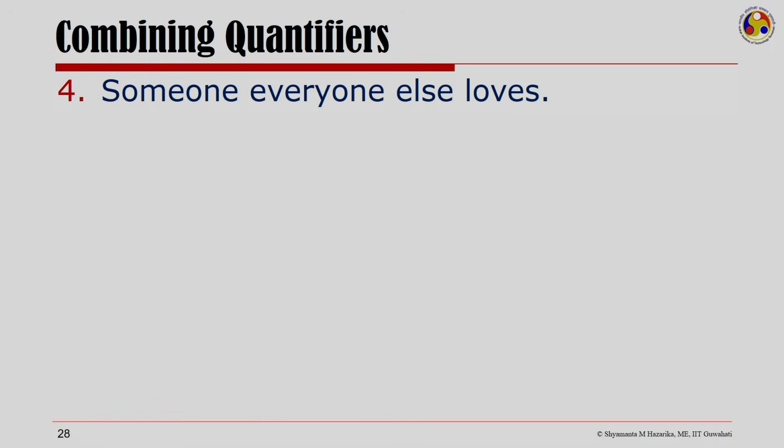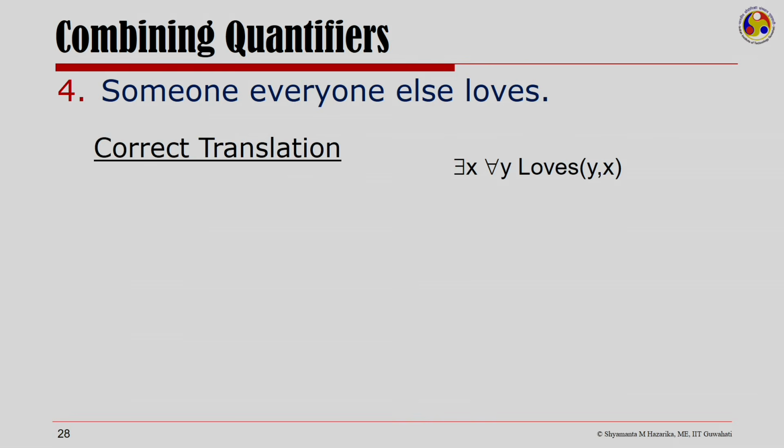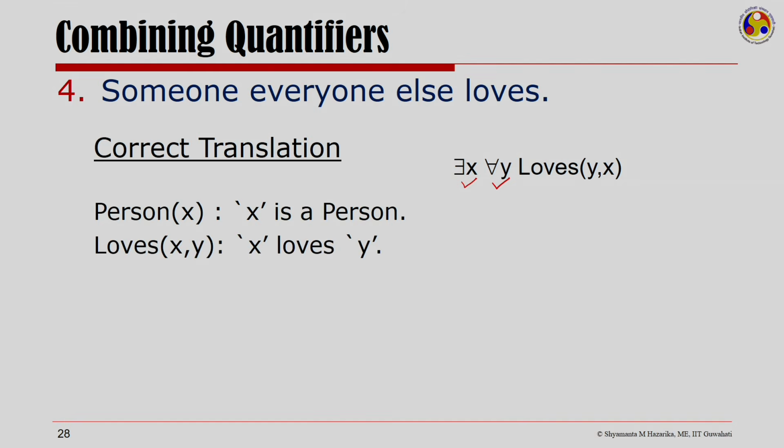Let us look at a very close statement, but hugely different in first order logic. Someone everyone else loves. So, the correct translation would be there is someone everyone else loves. Here I would again use the same predicate, x is a person and x loves y.